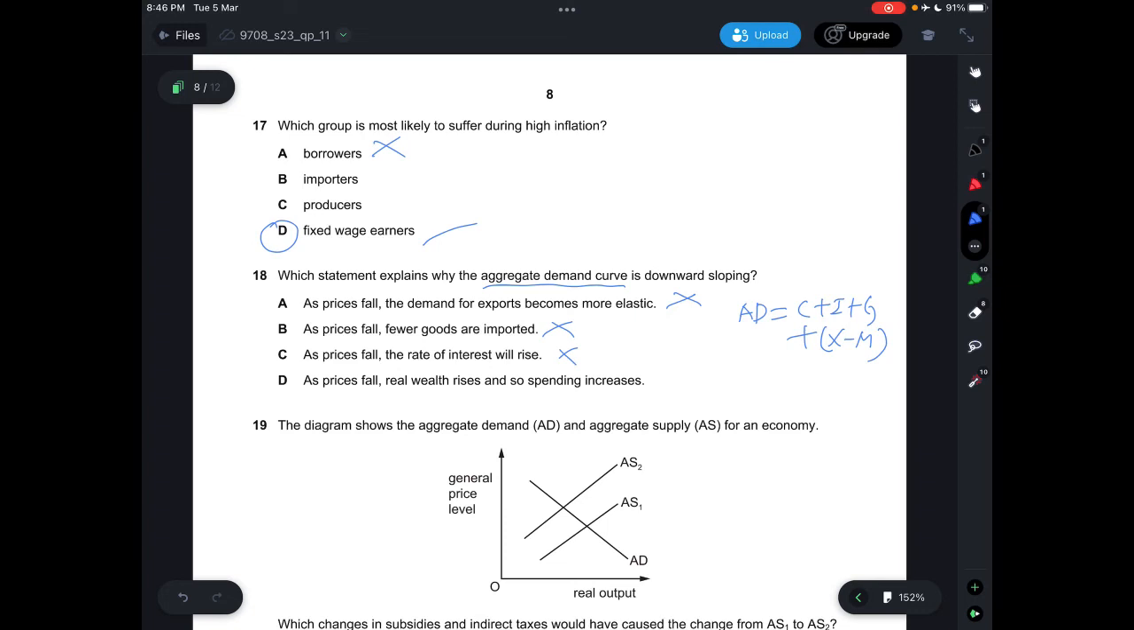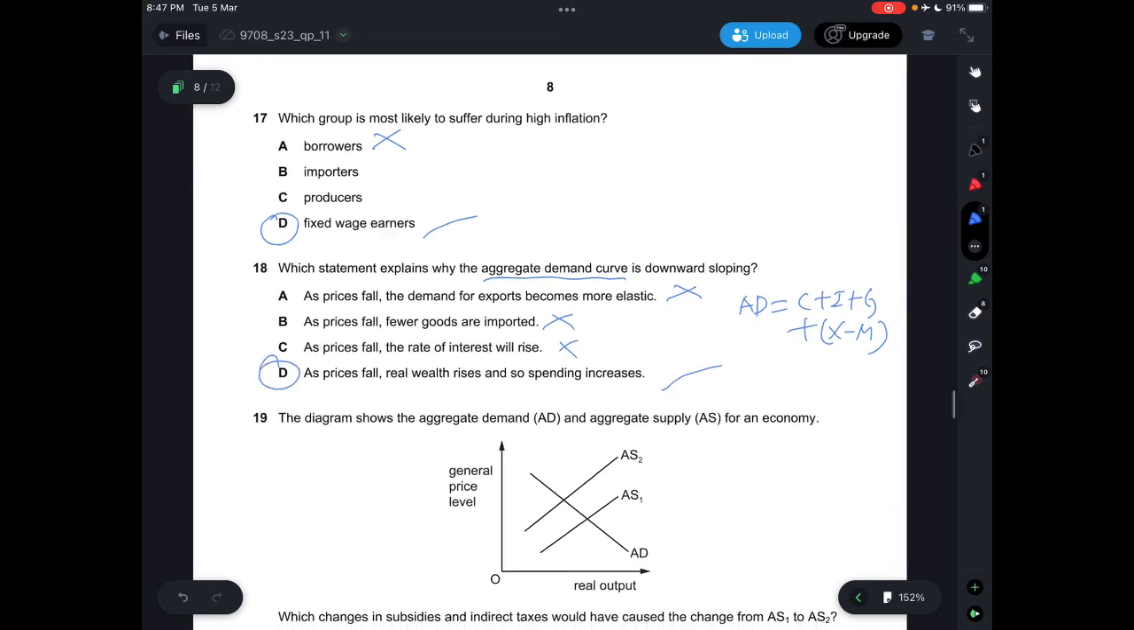You still need to import goods in order to produce items that require foreign resources. D says as prices fall, real wealth rises and so spending increases, which is correct. That's why the increase in GDP exists.